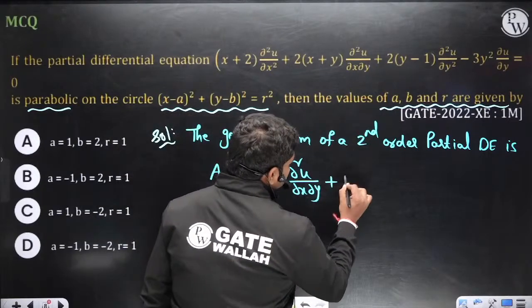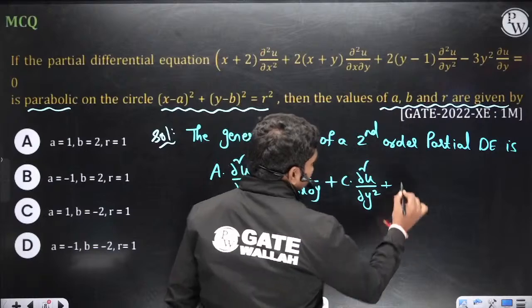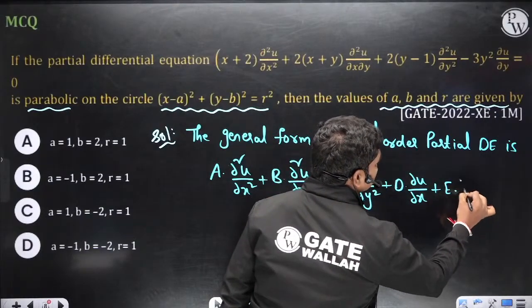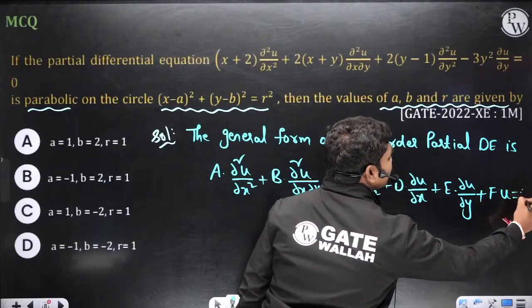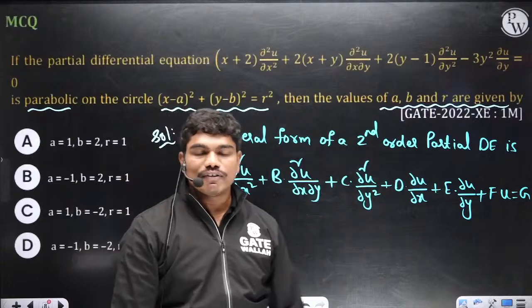Plus c times of ∂²u/∂y² plus d times of ∂u/∂x plus e times of ∂u/∂y plus f times of u is equal to g, some function. Okay, now if you see, this is the general form of a partial differential equation.